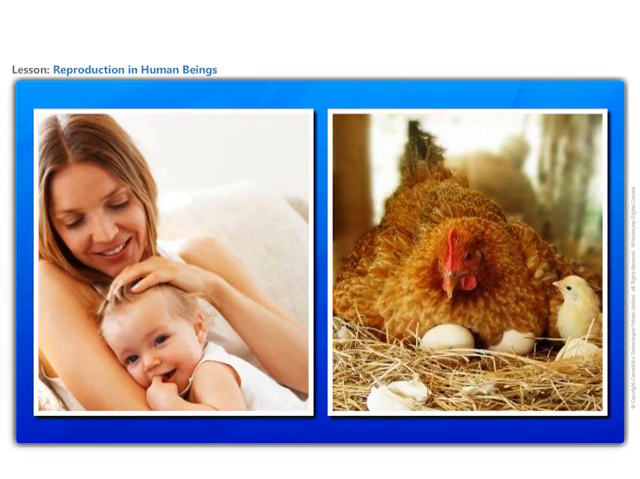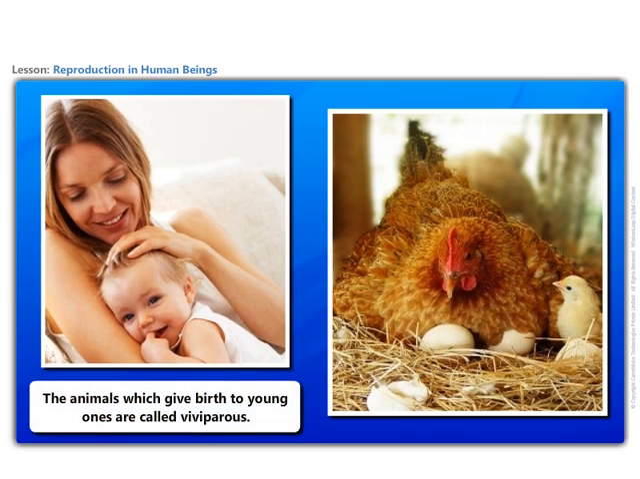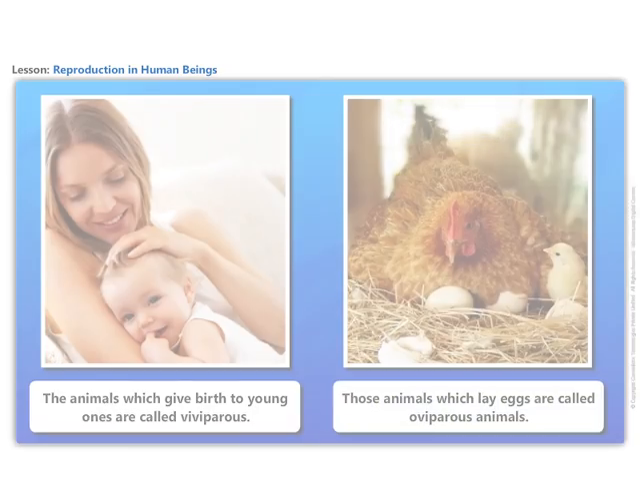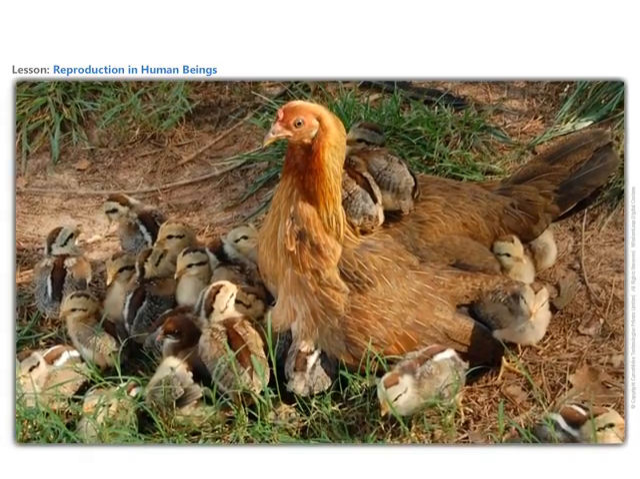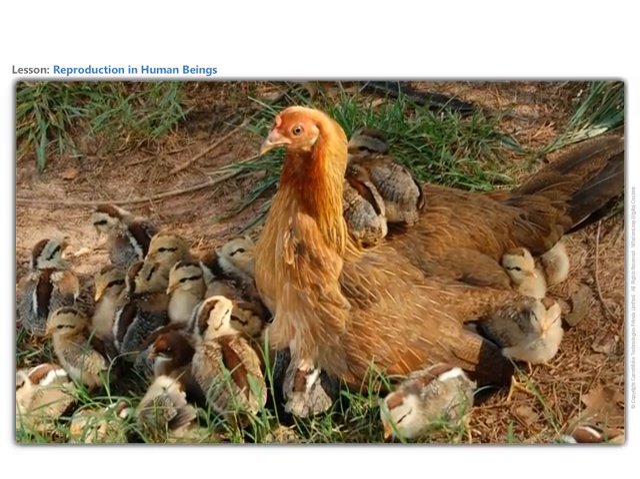Now, let us compare two types of internal fertilization, but they are different. Human beings give birth to babies, but what about hens? Both are examples of internal fertilization, but what is the difference? The animals which give birth to young ones are called viviparous. Those animals which lay eggs are called oviparous animals. The new individuals which are born or hatched from the eggs continue to grow till they become adults.